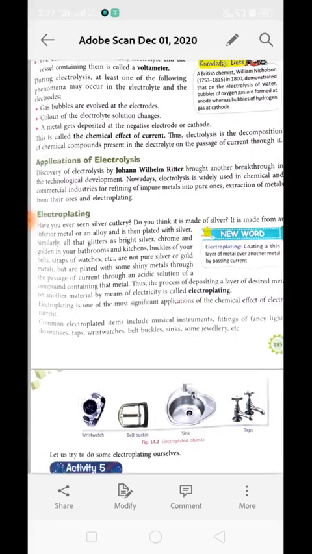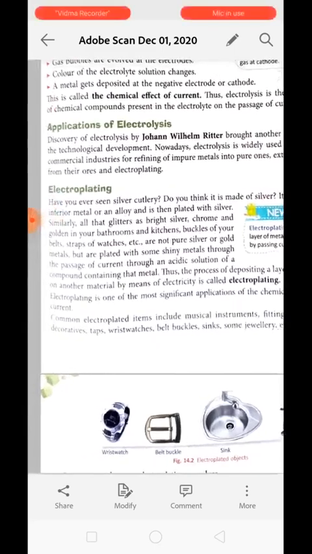The discovery of electrolysis by Johann Wilhelm Ritter brought another big breakthrough in technology, because nowadays electrolysis is widely used in the chemical and commercial industry for refining pure metals from impure ones, for extracting metal from ores, and even to apply a coat of metal on another metal, which is called electroplating. So we are going to discuss electroplating first.